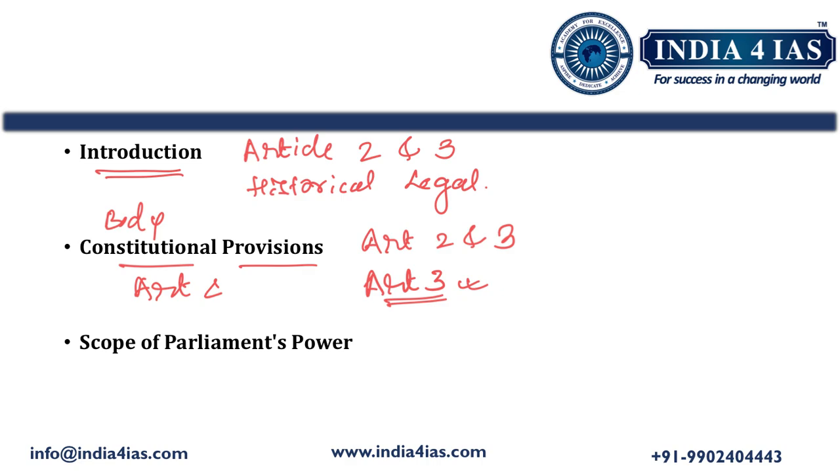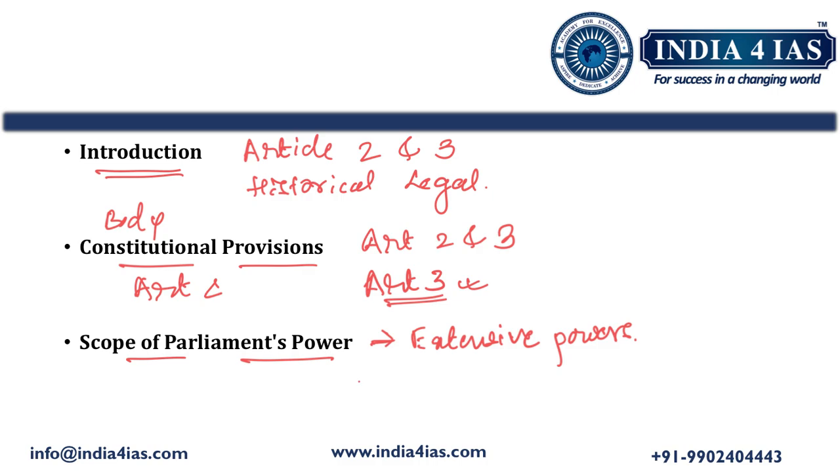After writing that, we should analyze the scope of Parliament's power. What is the scope of the Parliament's power with respect to Article 2 and 3 for the reorganization of the states? First, we should say that Parliament has extensive powers with respect to the reorganization of the states.